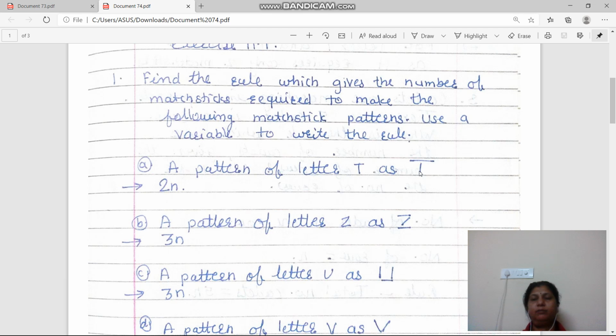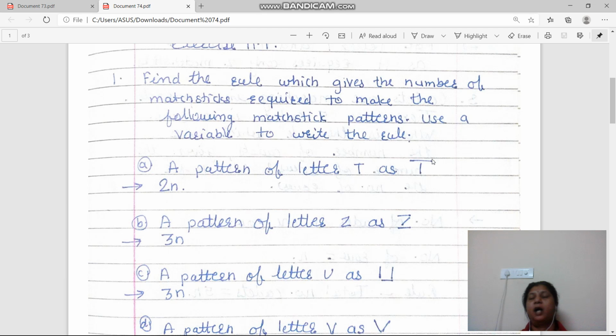It is easy to form the letters with the help of mastics. I think you have already made activities to make shapes like triangle, rectangle, or cubes. So in the 4th or 5th standard it is an activity for you. Okay, so pattern of letters with the help of mastics, we can make T as such.